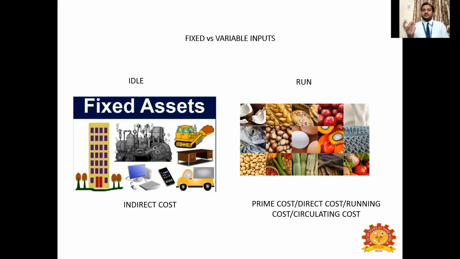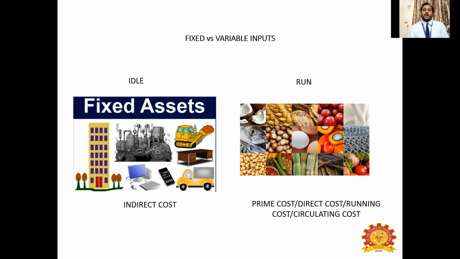So that is why variable cost is useful to show that your business is in running condition. And that is why it is otherwise called running cost. And it is directly influencing the production. When you don't have machine, you can still produce. But when you don't have raw materials, you cannot produce anything. So it directly influences the production. And that is why it is called direct cost. And it is the main cost in any production. That is why it is called prime cost.